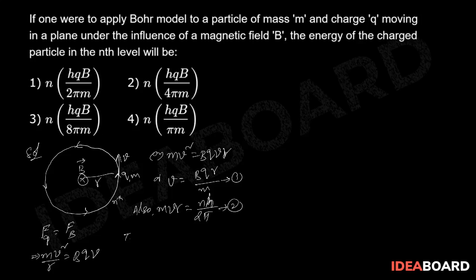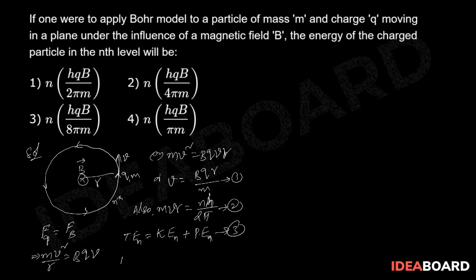Here the total energy of the charged particle in the nth orbit is simply the sum of the kinetic energy of the charged particle in the nth orbit plus the potential energy of the charged particle in the nth orbit, equation number 3.